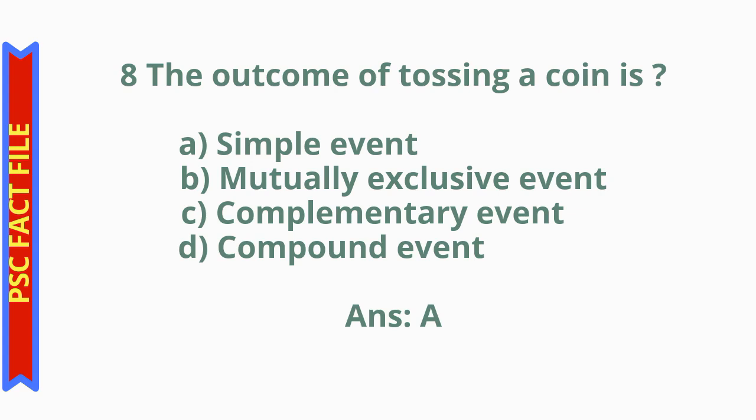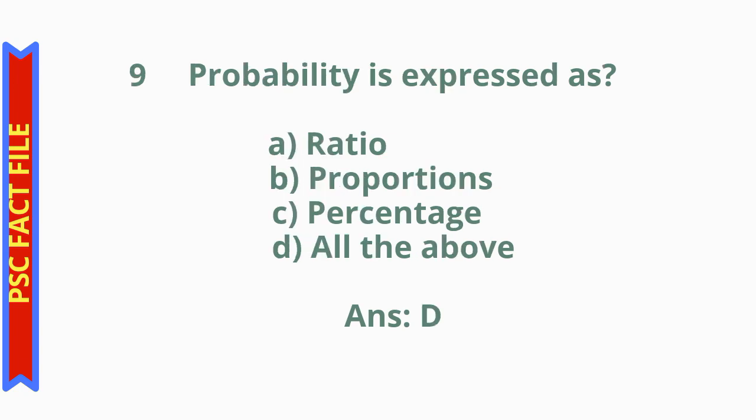Question number 8, the outcome of tossing a coin is option A simple event, option B mutually exclusive event, option C complementary event, option D compound event. The correct answer is option A simple event. The outcome of tossing a coin is a simple event.